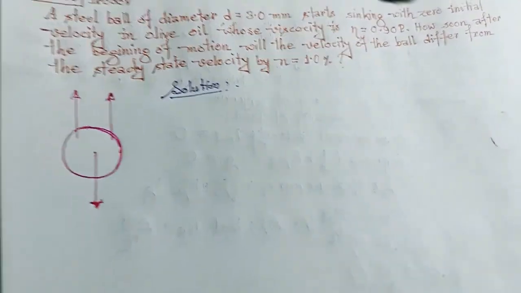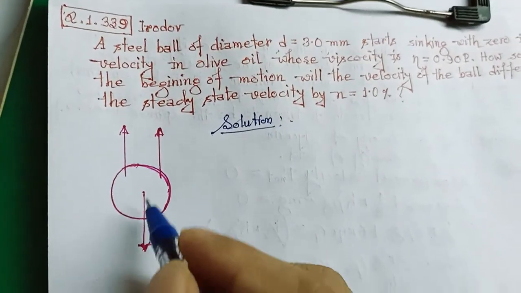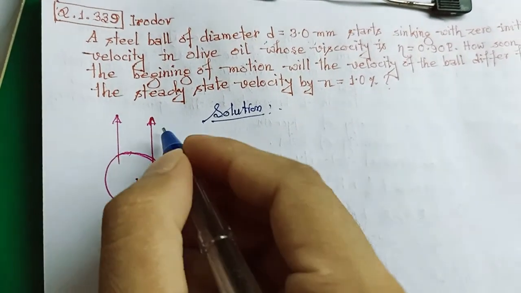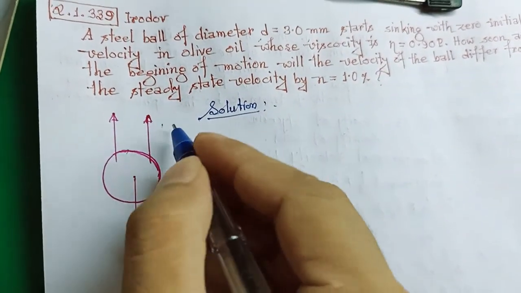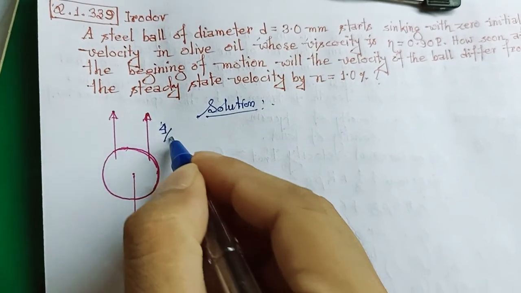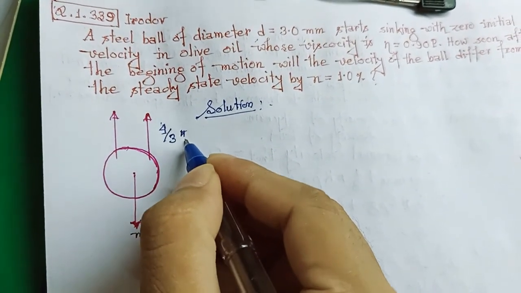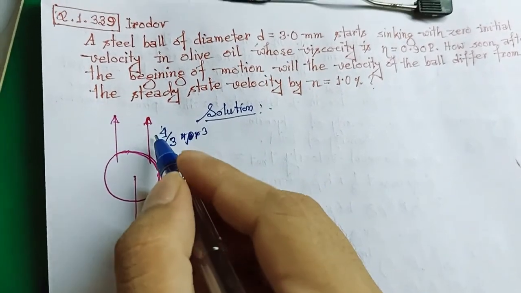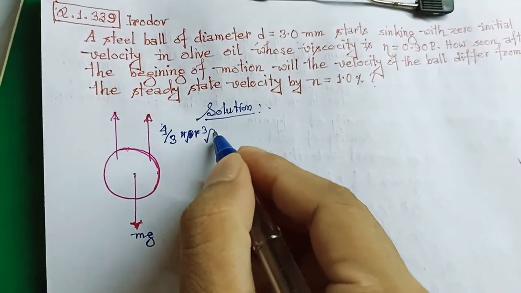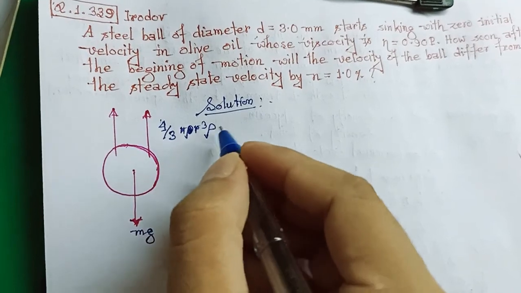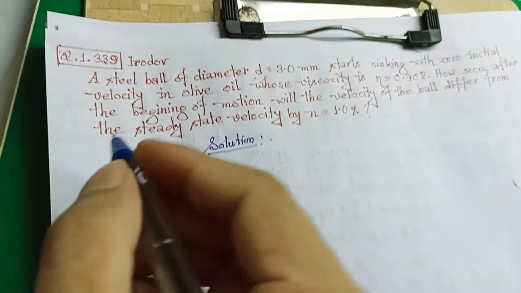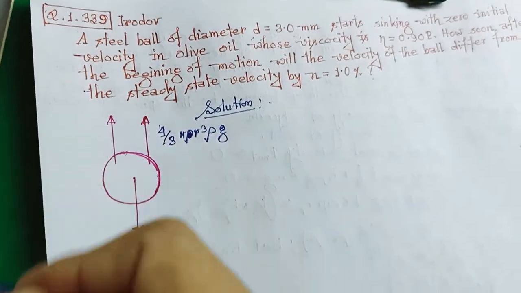This is our steel ball, so its weight mg will act downwards. Its upthrust will be 4 by 3 pi r cube, this is the volume, multiplied by density, then it will be displaced mass, into g. So that will be the upthrust force, and the viscous force also will act upwards.